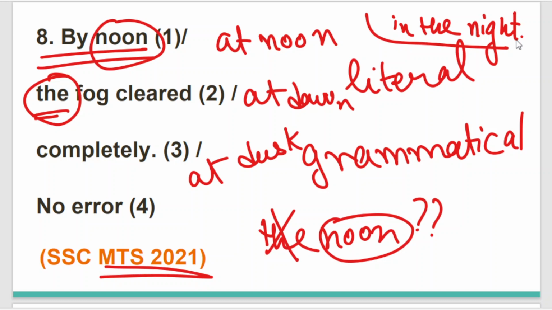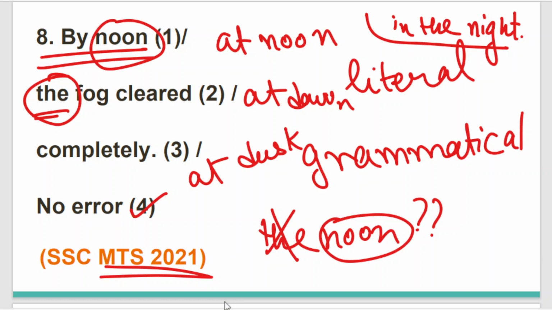So these are the very basic rules that we need to keep in mind. Unless and until you make it, unless and until you read it, you won't be able to solve this kind of questions. You won't be able to apply the logic, the reason behind the sentences. So the sentence is literally and also grammatically absolutely correct, with no error lying in the sentence. So the correct sentence is, by noon the fog cleared completely.